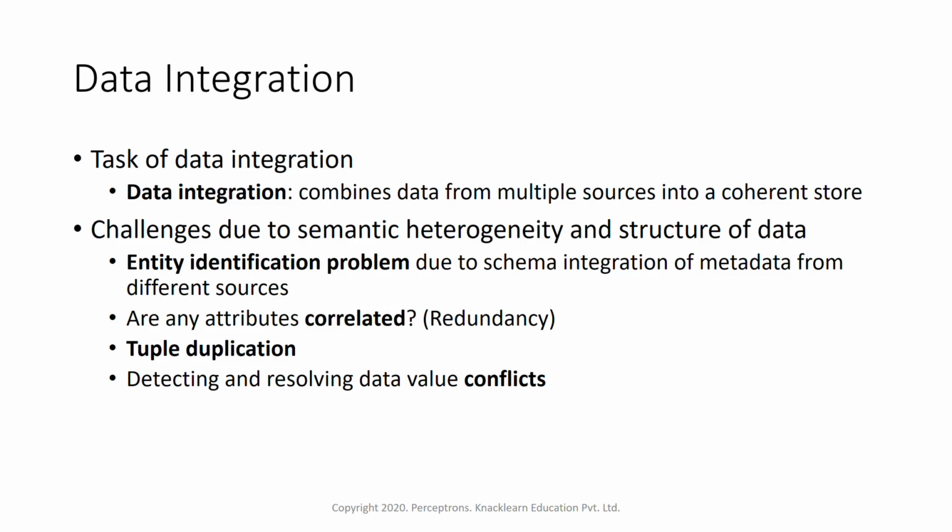So next process is data integration. There is something called data integration. The task of data integration is nothing but combining data from multiple sources into a coherent store. So it's like collecting the data from multiple sources. Because of semantic heterogeneity and structure of data, we might get some challenges, like the entity identification problem. This might arise due to schema integration of metadata from different sources. Whenever we are collecting data from different sources, the metadata is nothing but data about data.